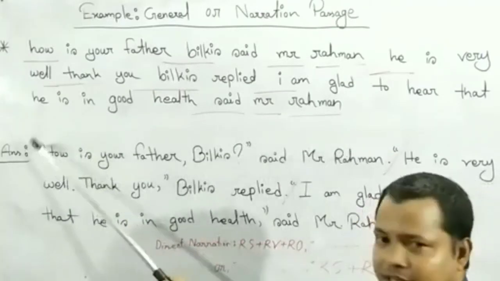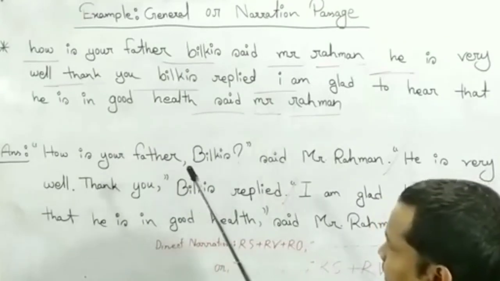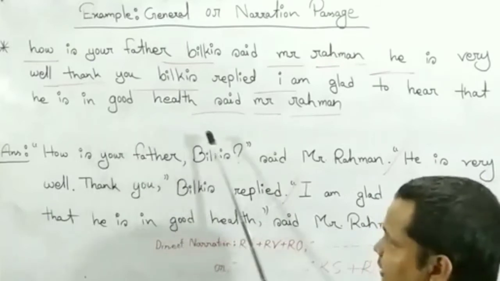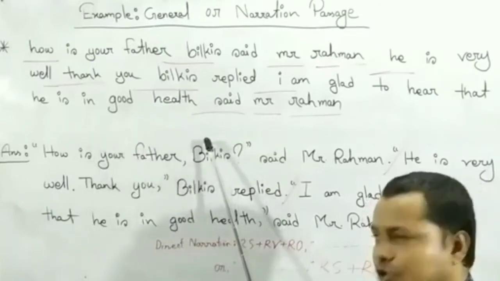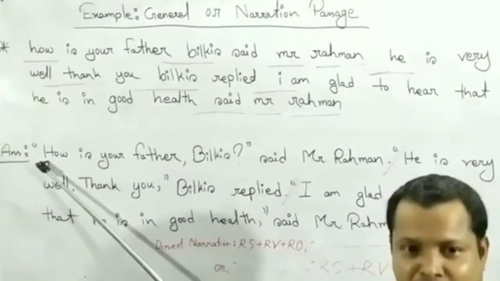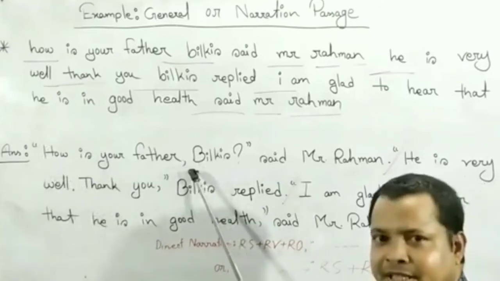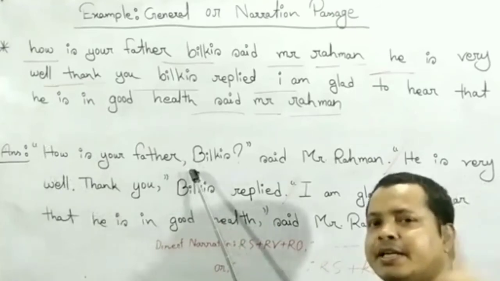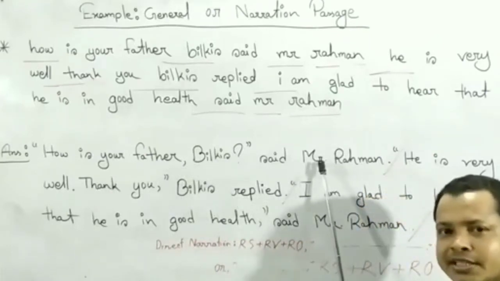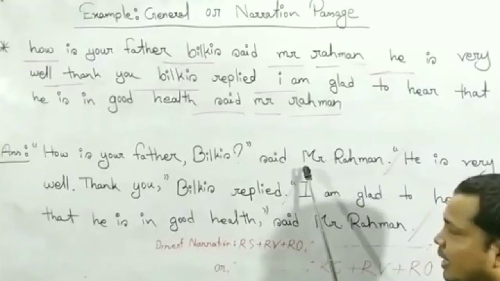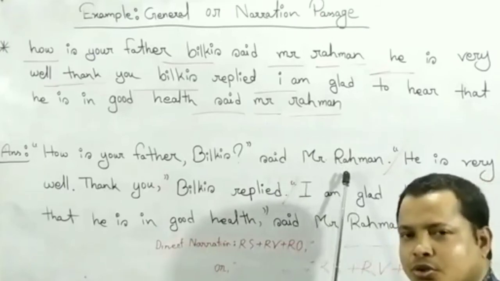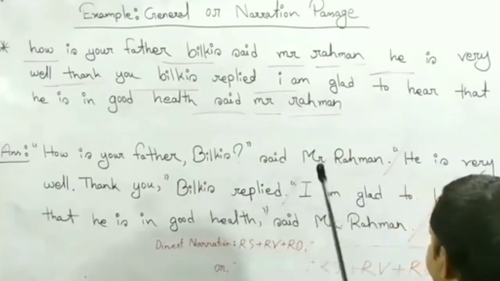So, we have to give here inverted commas, and here we have to give a comma because it is the main sentence and it is addressing of a proper noun, and here is a capital letter because it is the first letter of the sentence, and here B is a capital letter because it is an addressing of a proper noun, and Mr. we know that it is a title, so M will be a capital letter, and Rahman is a proper noun, so we have to give here R a capital letter.